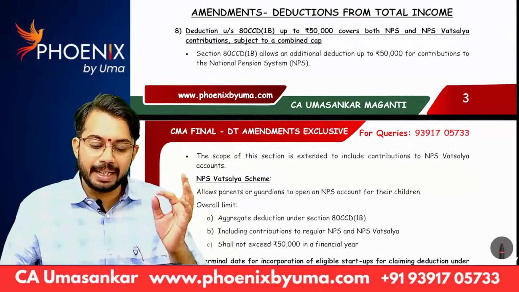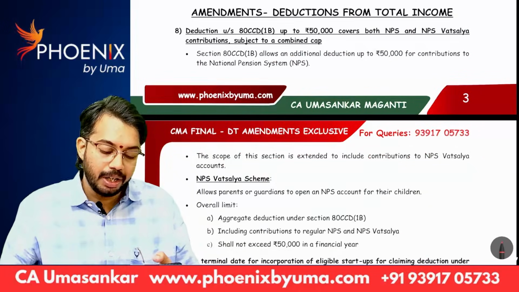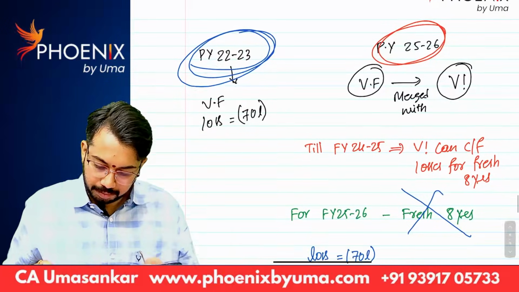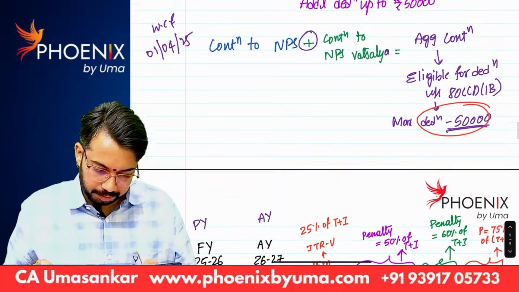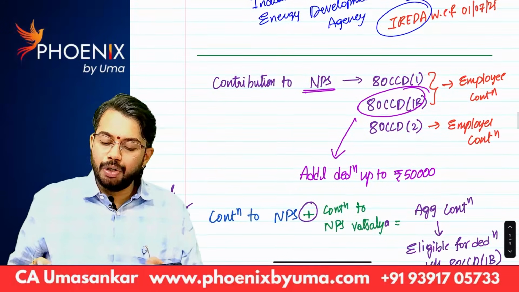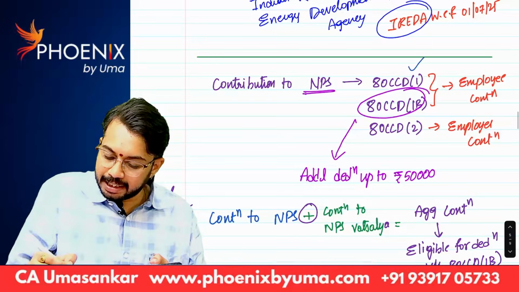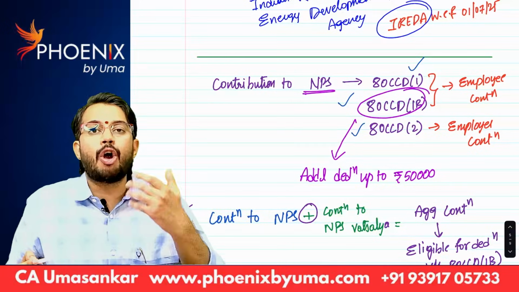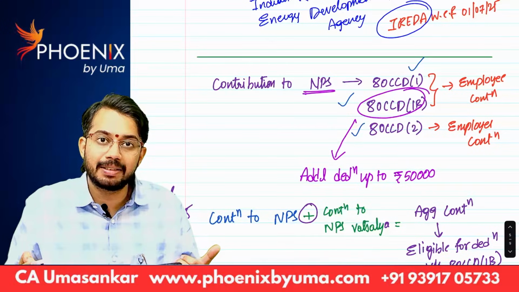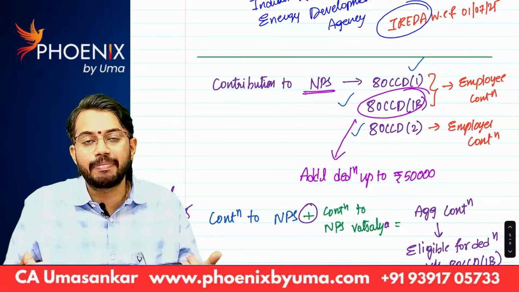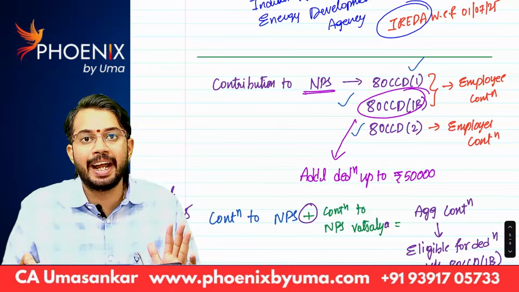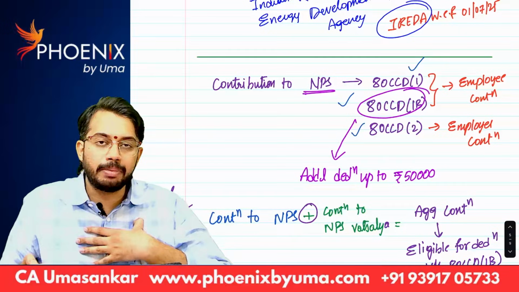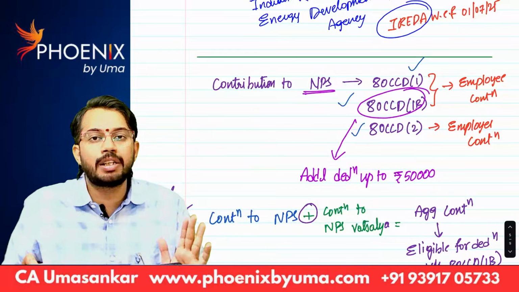Now we will see amendments in deductions from total income. Do you remember 80 CCD 1B? You know 80 CCD 1, 80 CCD 1B, 80 CCD 2. Employer contribution to NPS, Central Government Pension Scheme, that is eligible for deduction under section 80 CCD. So let's say not only employer contribution, even employee contribution is also eligible.